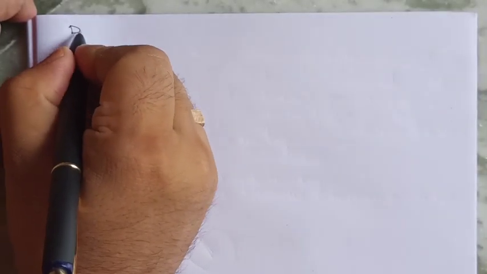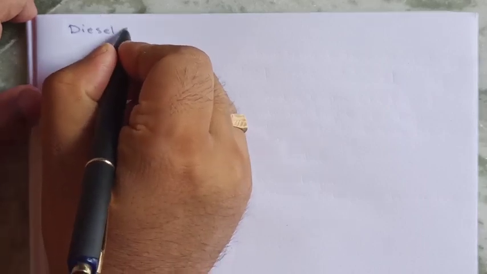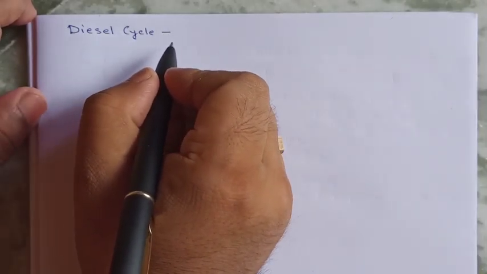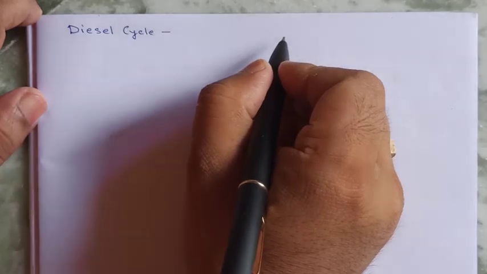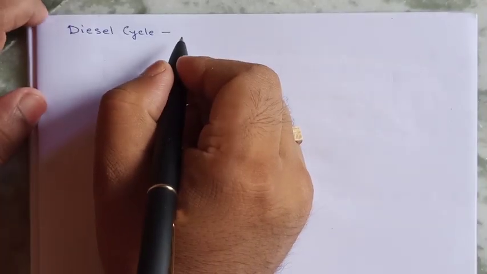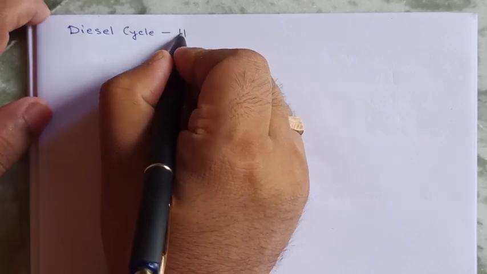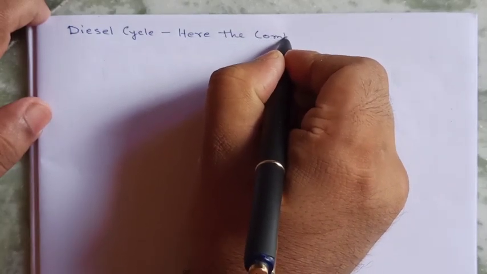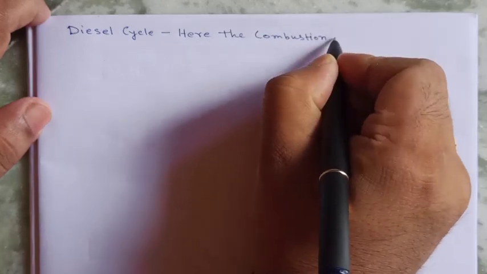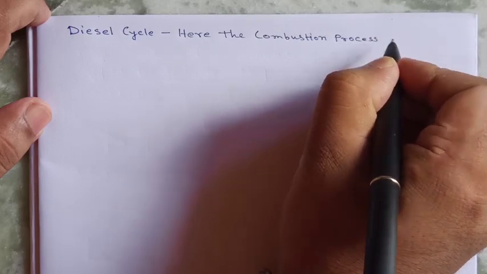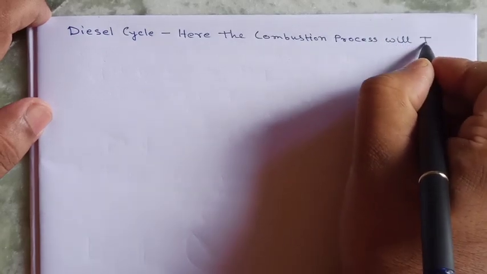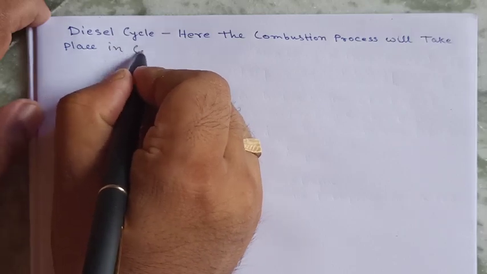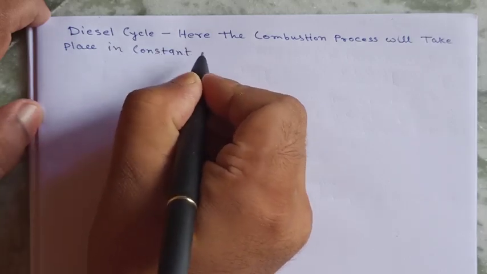Now the diesel cycle. This cycle is the same as the Otto cycle, but the combustion process will take place in a constant pressure process.